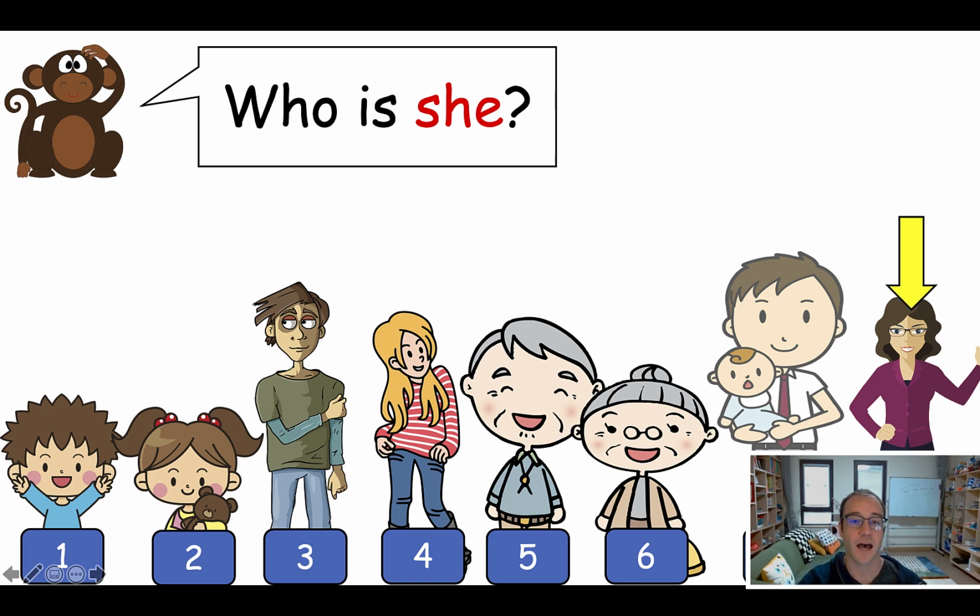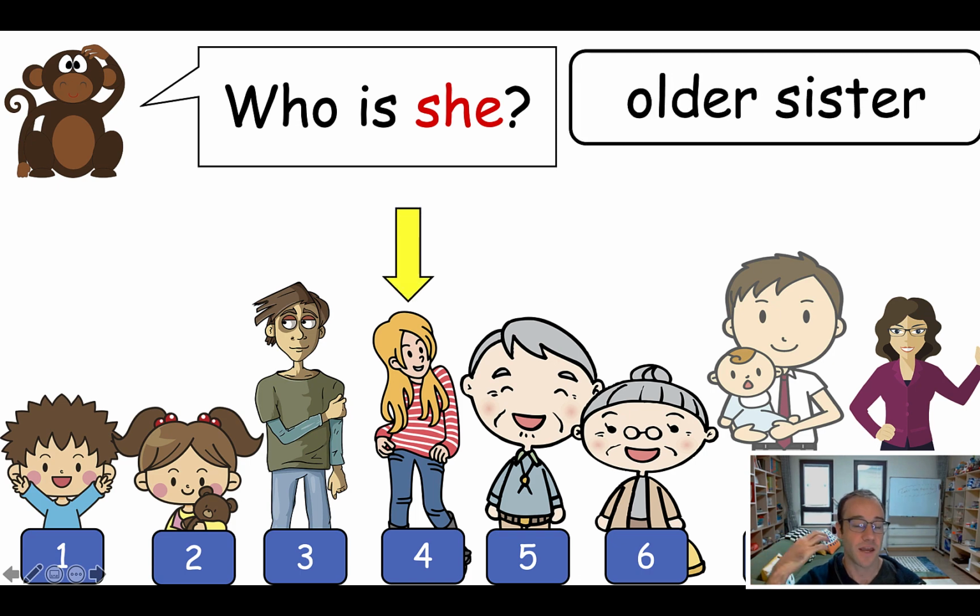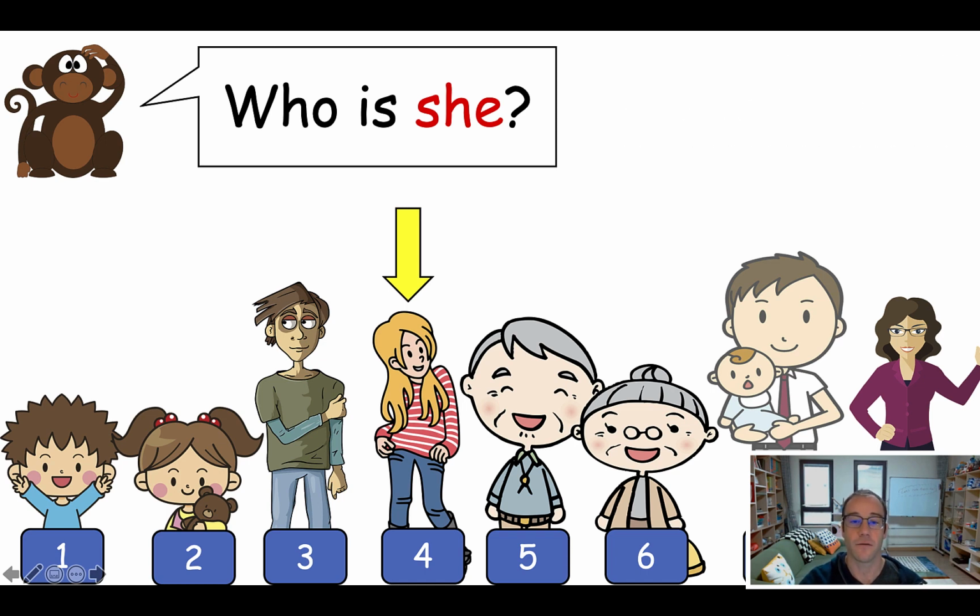Okay, they could just see it in the previous one. They could see the full sentence, and now you're just showing them and seeing if they can actually remember this other part, right? Who is she? She is my older sister. Good.